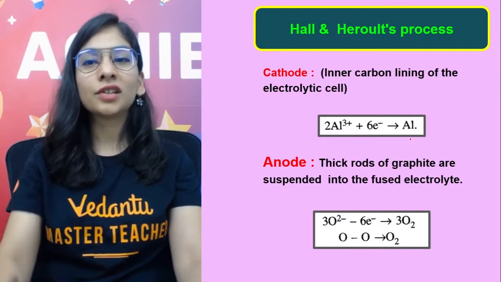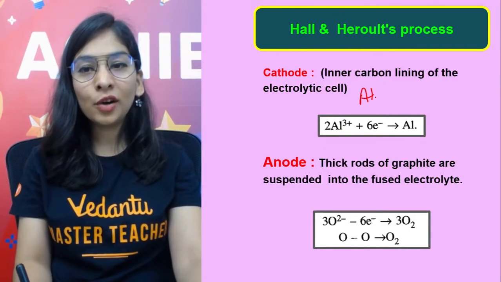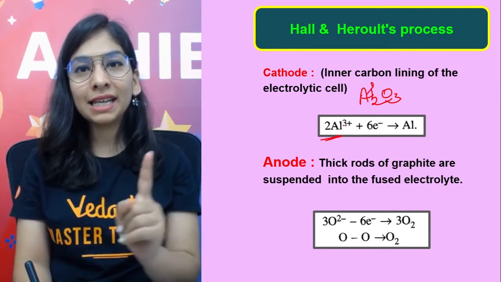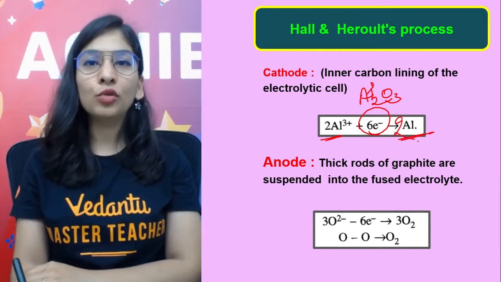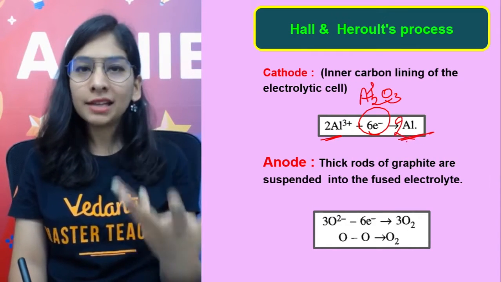These were the reactions written here also. Why 2 aluminium? Because Al2O3. So 1 aluminium needs 3 electrons. 2 aluminium will need 6 electrons to give 2 aluminium metal atoms.